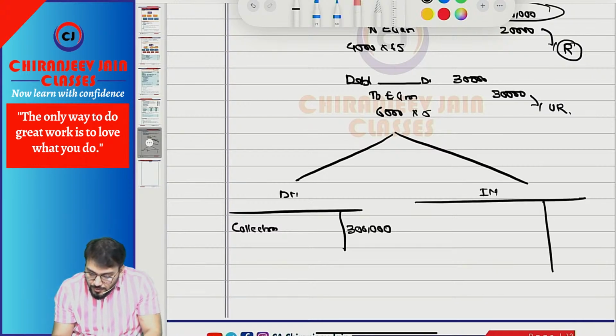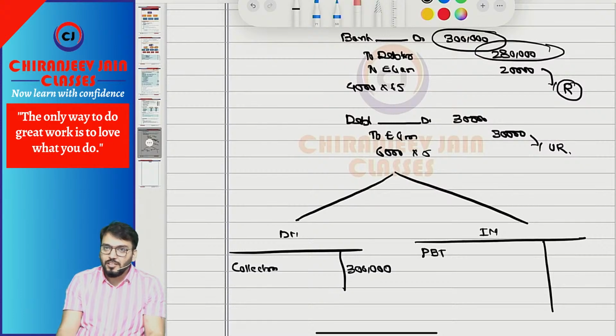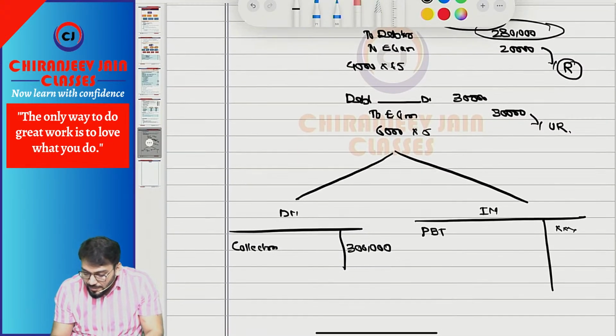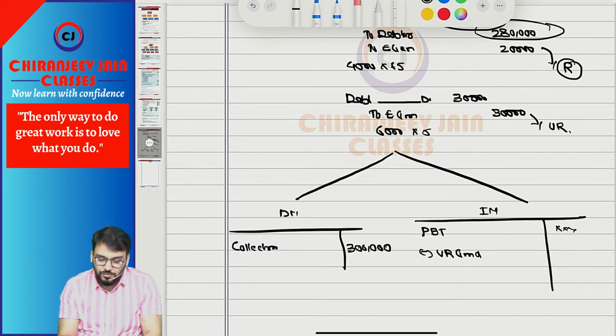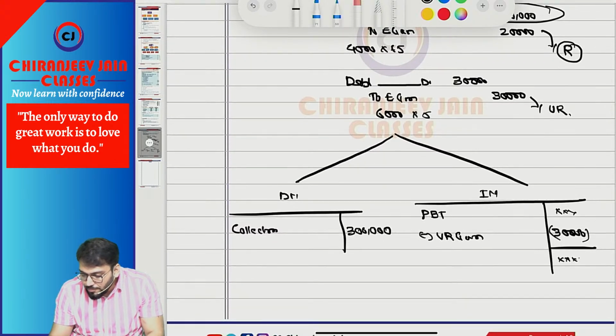But if you are using what? Indirect method. You start with profit before tax. Whatever profit is given, from this you will eliminate what? Unrealized gain or unrealized loss. How much? 30,000 will be eliminated. This will become operating profit before working capital changes.